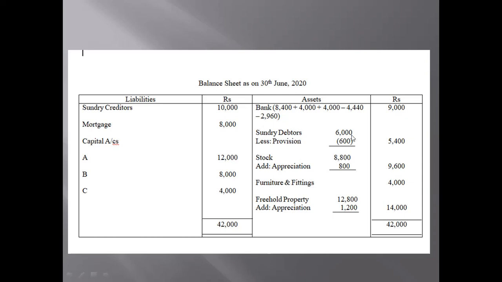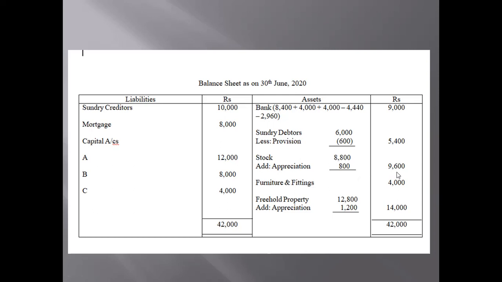Now sundry debtors, you can see here in the question, it is 6,000 and the provision should be created at the rate of 10%. So a provision of 600 is being created here, write the amount 5,400. Stock is being appreciated here by 800, so 8,800 plus 800 will be 9,600.